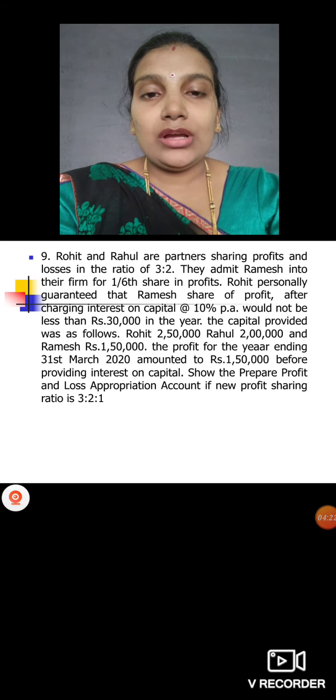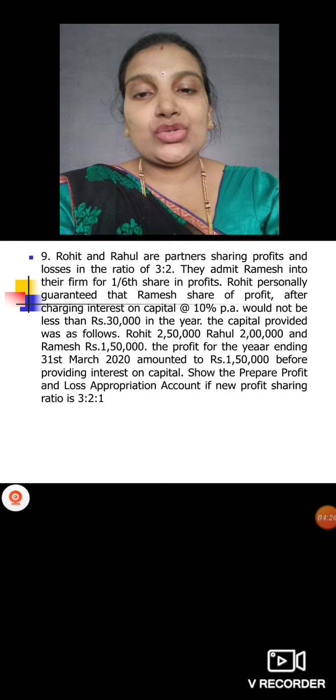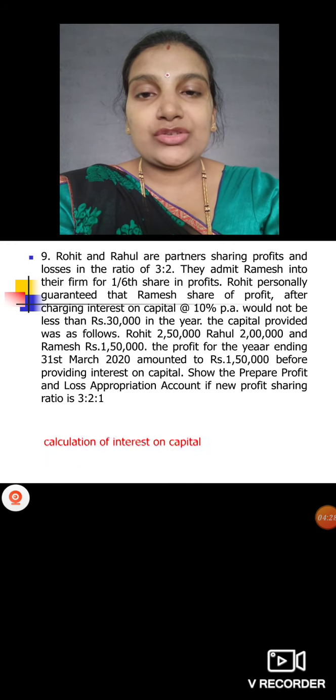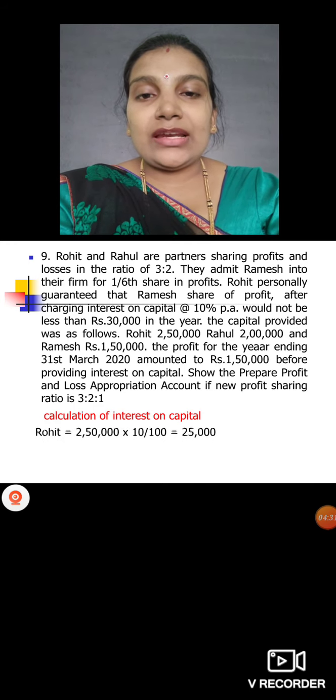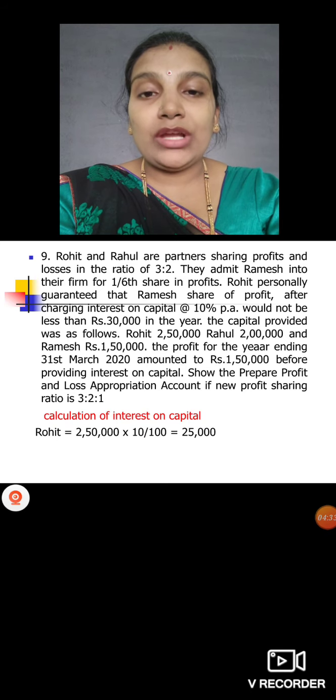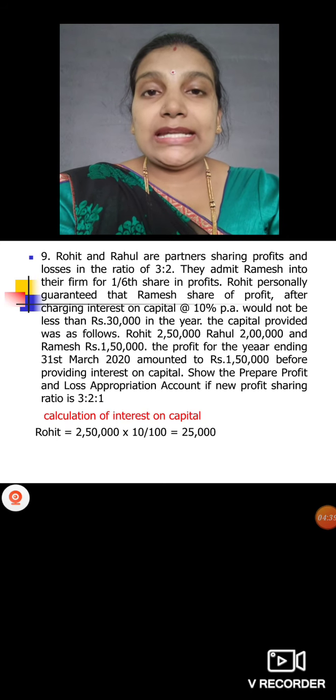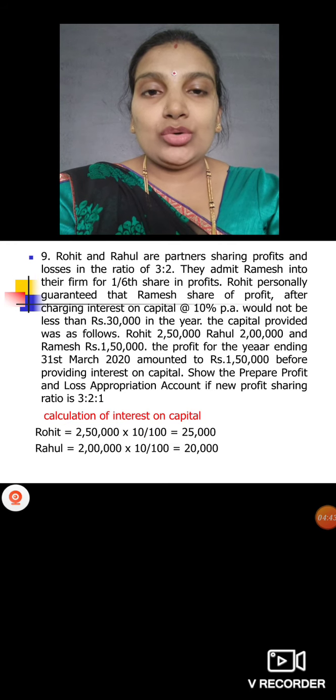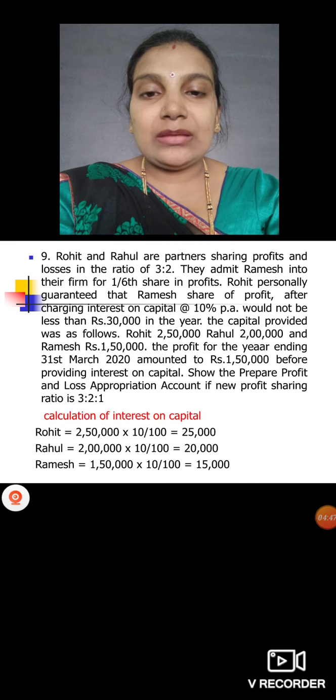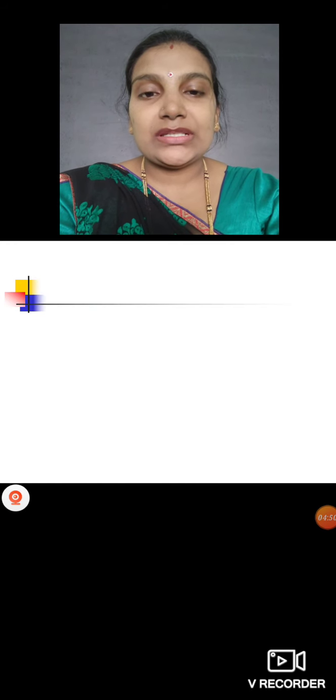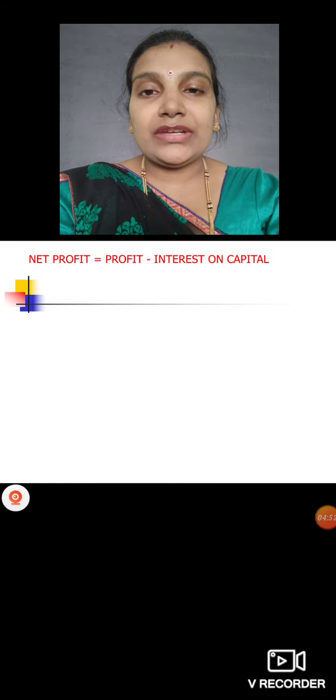You have to show the profit and loss appropriation account if the new profit sharing ratio is 3:2:1. Directly they have given the profit sharing ratio here. So first you have to calculate interest on capital. Rohit has 2,50,000 at 10% capital, so we get 25,000. Then Rahul has capital of 2 lakh, on that 10% is 20,000. Then Ramesh has 1,50,000, 10%, so 15,000 we will get.